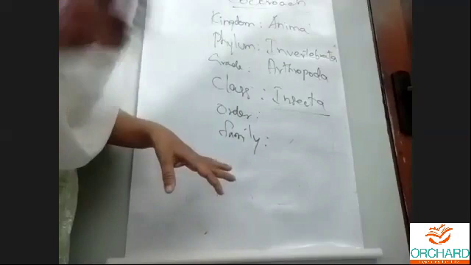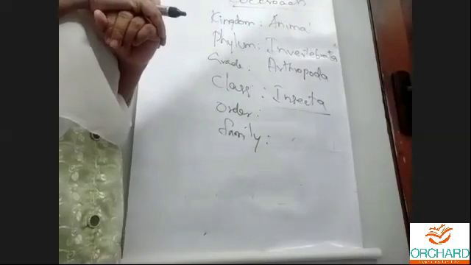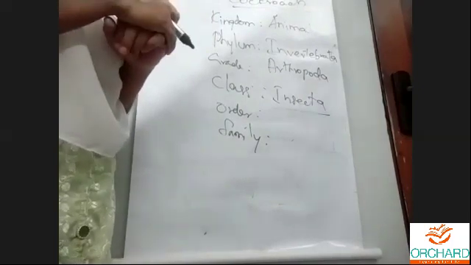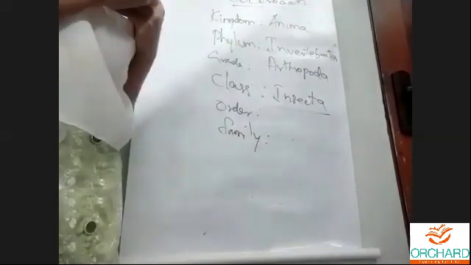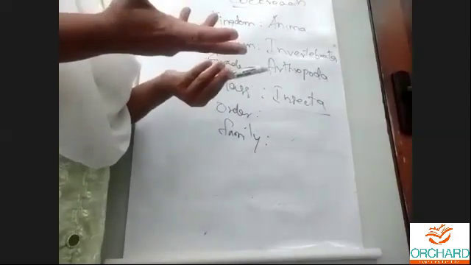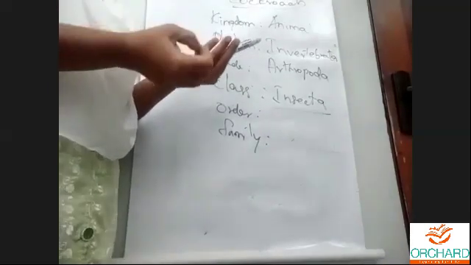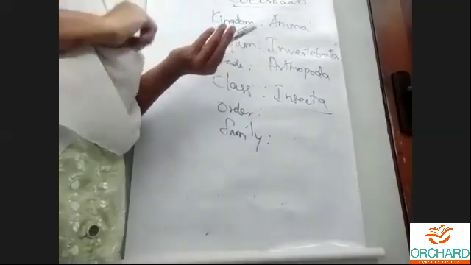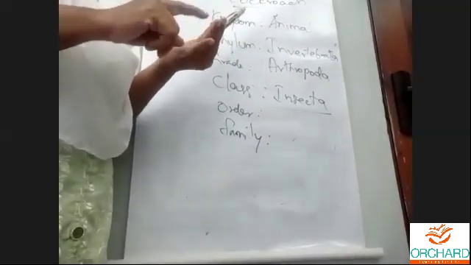So when I have to call a person, I cannot say in Orchid School, go and call Rahini. If I say go and call Rahini in Orchid School, how will the attender call Rahini? The attender may not know which class she belongs to, which section she belongs to, what her initial is. She doesn't know all that, isn't it? So what do I have to say? I have to say go and call M Rahini of section A of grade 9. So we give the correct information, so that what they need is available.